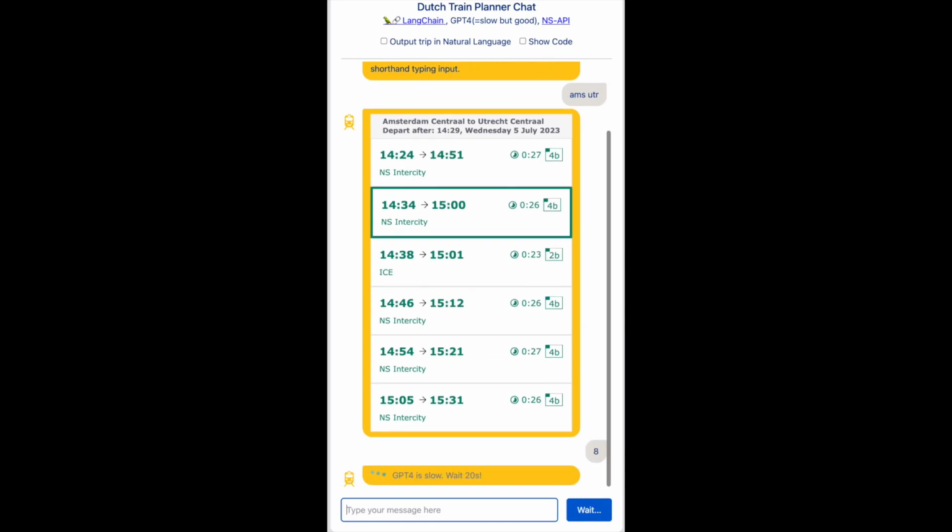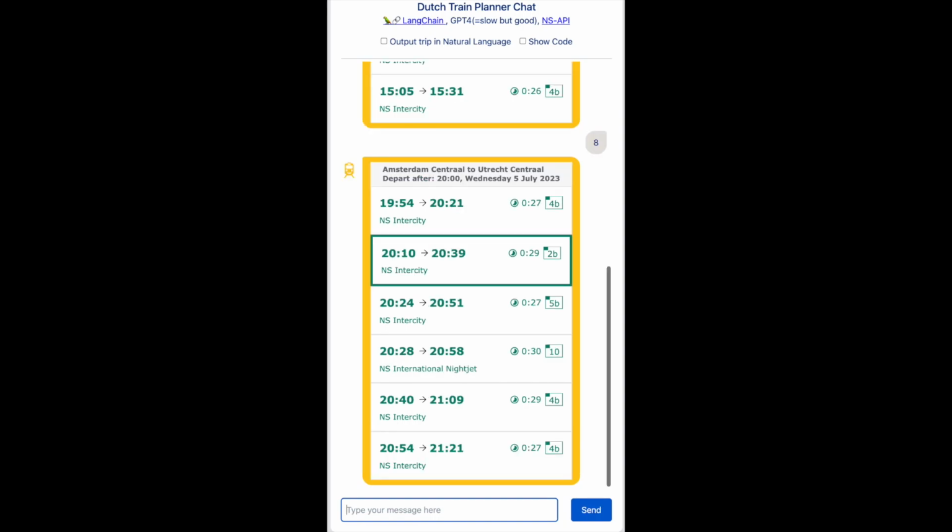Now it's 2:30, but I actually want to leave at 8, and the chat history combined with the limited expectation space allowed it to derive that that would be the departure time for the trip. So I want to arrive at 9.